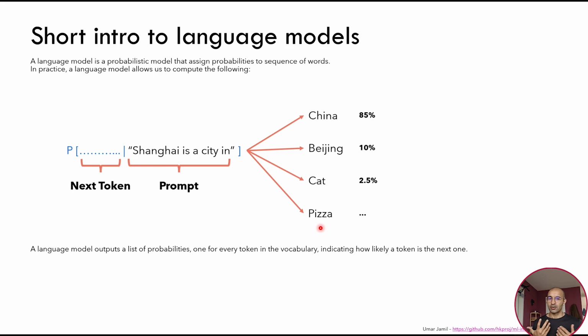One simplification I always make in my videos is to associate a token with a word and a word with a token, but this is not usually the case. Usually a word may not be a token, and a token may not be a word. In most cases, a word is actually made up of multiple tokens. But for our case, we will simplify and say that every token is a word and every word is a token. So the language model just tells us the probability of the next token given an input prompt.